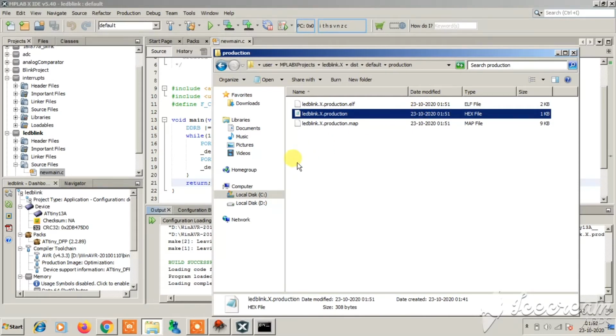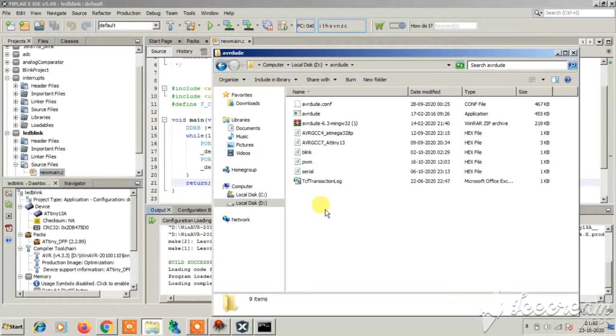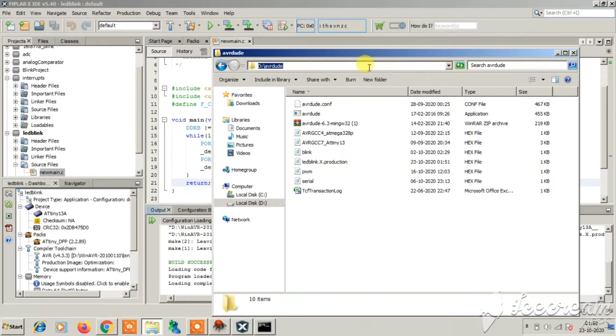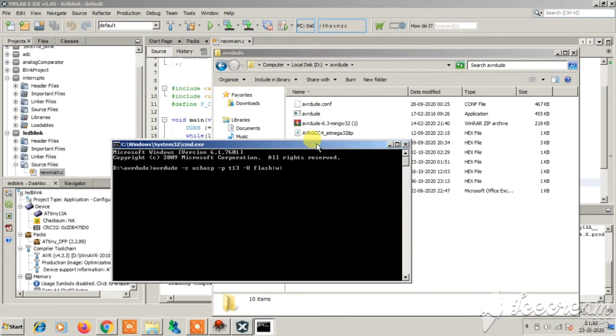Copy the hex file. Now paste it where you have the AVRDude, so that you don't need to write the full path. You can directly write here "command prompt". Now write avrdude -c usbasp -p t13 -U flash:w, now the full name of the file.